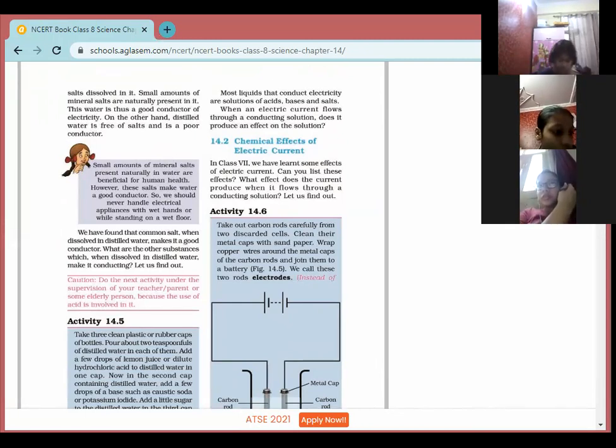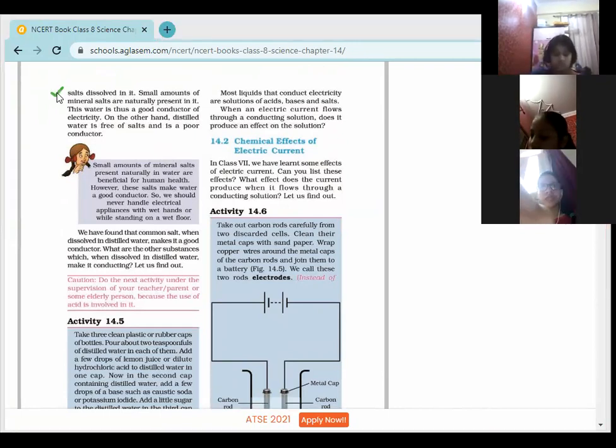I want each one of you to underline this paragraph. This is very, very important. And you should know which water, this whole paragraph. Salt water, small amounts of minerals are also naturally present in it. This water is thus a good conductor of electricity. On the other hand, distilled water is free of salt and is a poor conductor. I hope it is clear to you.